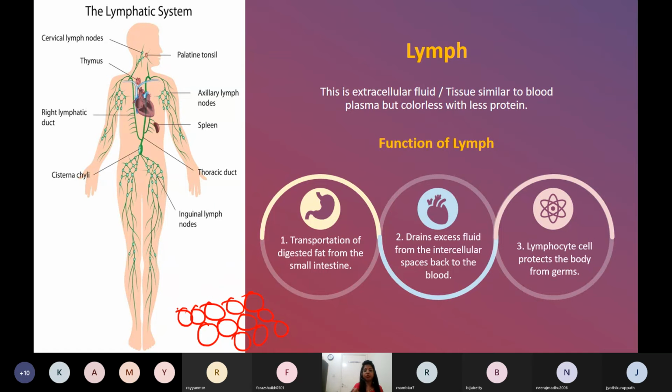Blood is bringing the nutrients and oxygen to the cells. These are the cells of the body. The blood capillary is bringing oxygen and nutrients to the cell, and this is the blood capillary.